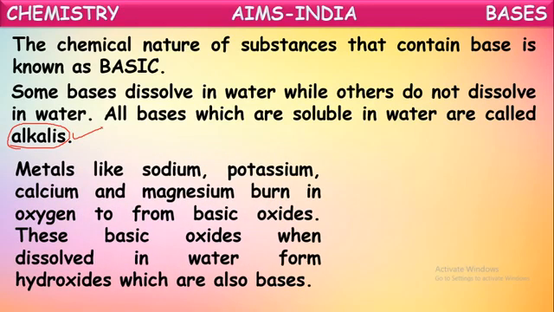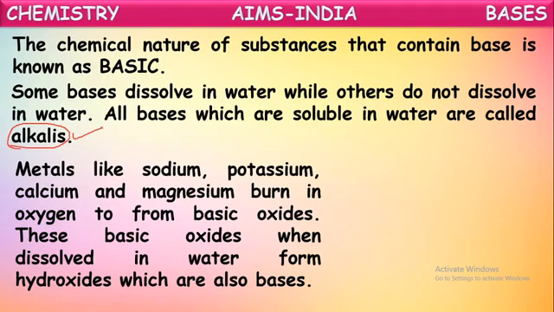Metals like sodium, potassium, calcium and magnesium burn in oxygen to form basic oxides. When these metals are burned in oxygen, they form their respective metal oxides, which are basic in nature.